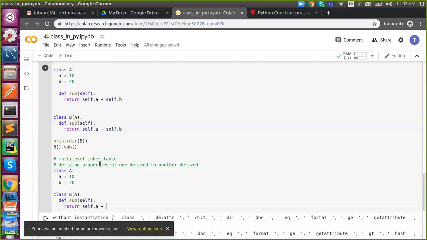Okay. In this, what happens? In B, I never define A, but it was there in A. So B will acquire this property.